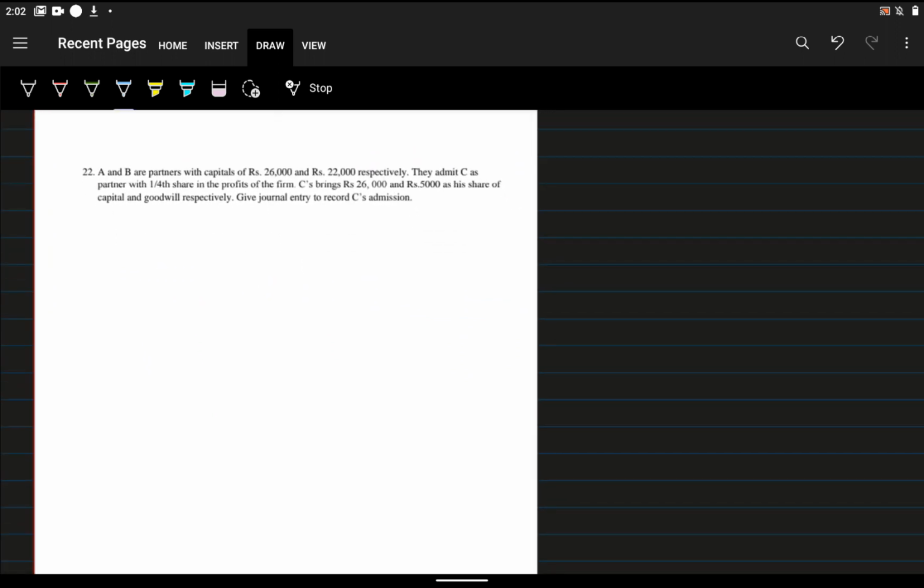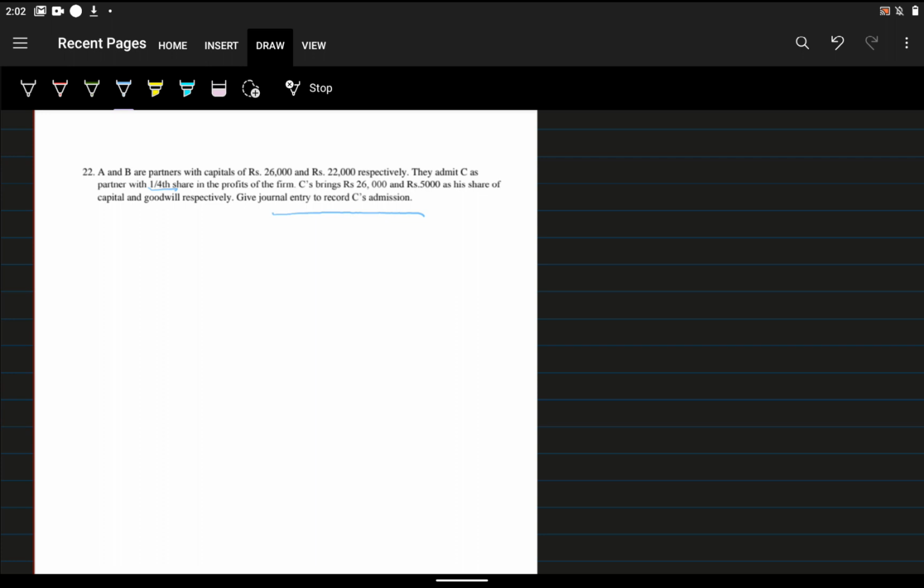What is question number 22? It's a very simple question. A and B are partners with capitals of rupees 22,000 and 26,000 respectively. They admit C as a partner with 1/4 share of profit of the firm. C brings rupees 26,000 and 5,000 as his share of capital and goodwill respectively. Give journal entries to record C's admission. So here only two journal entries are there.